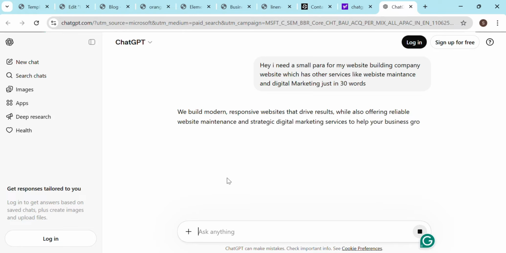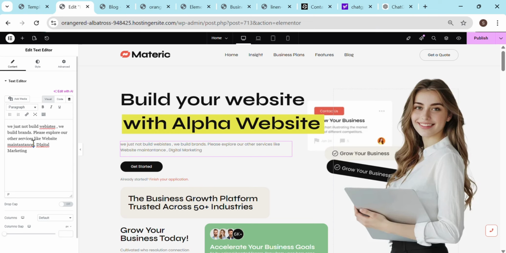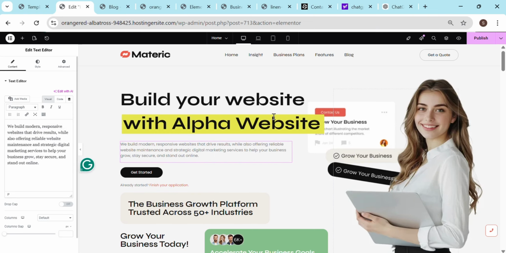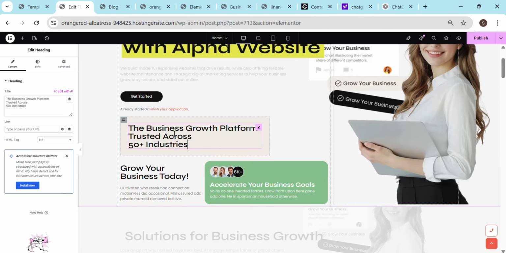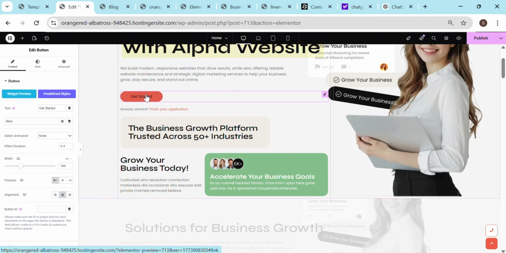Okay, once you type in here, this gave you this one, and you really don't do anything, just copy and paste it here. That's how it is. And then this is the other one. You want to change, you can change it here. And this is the button, like, get started. So we can even customize that.